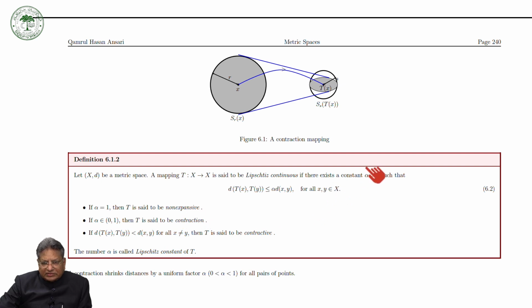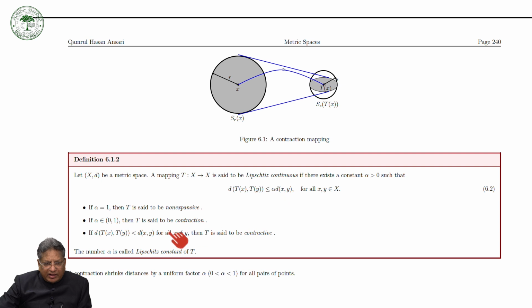If alpha lies in the open interval (0, 1), not 0 and not 1, then we say that T is a contraction mapping. If the distance between Tx and Ty is strictly less than the distance between x and y for all x not equal to y, then T is said to be contractive.